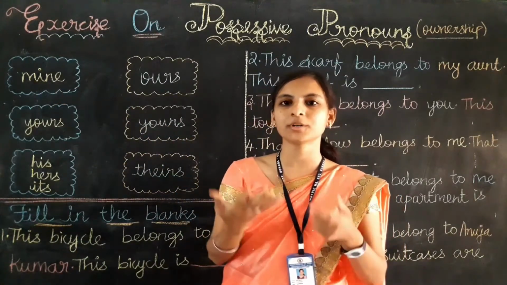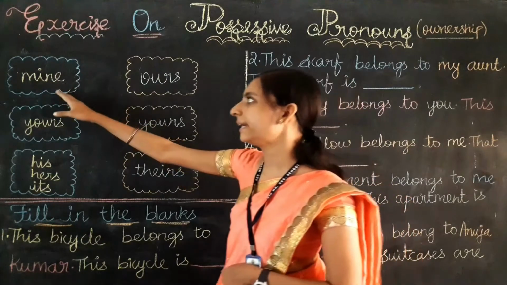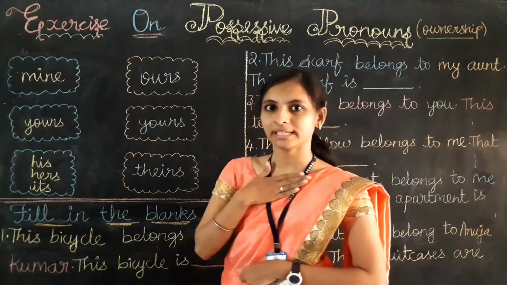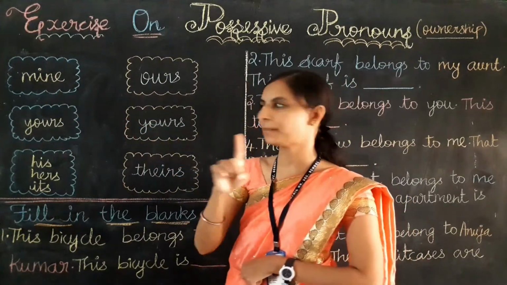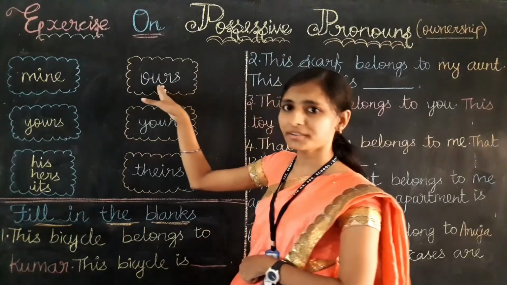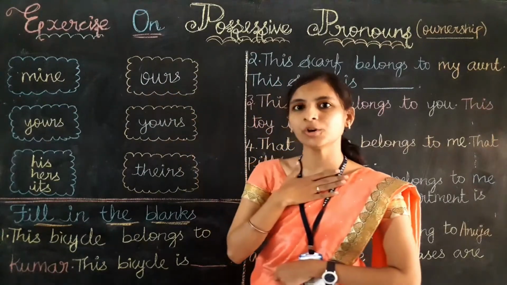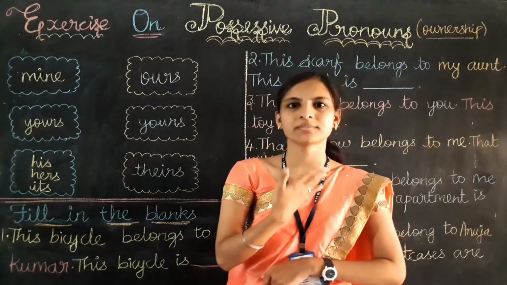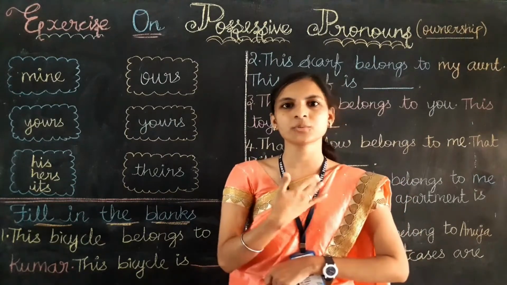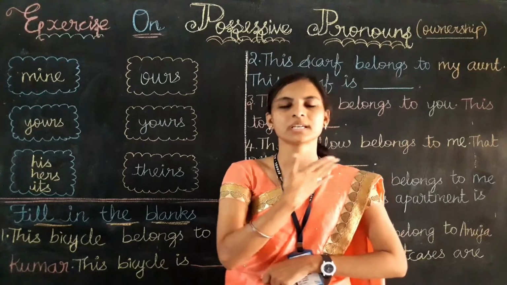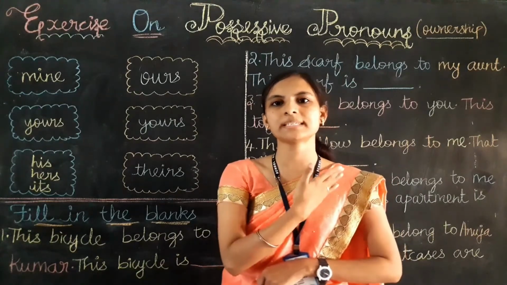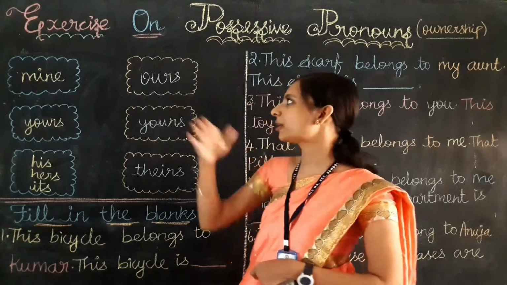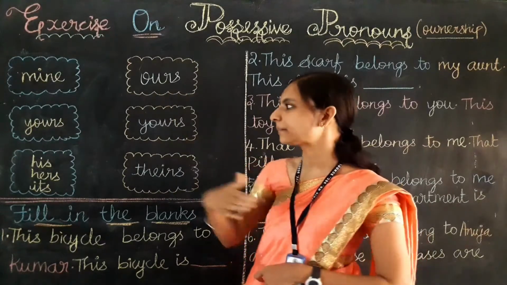I can tell you the Tamil meaning for all the pronouns first, and then we'll discuss the examples. Okay. So mine in Tamil will be ennodiyathu, only one person. Ours means engaludiyathu. It may be for 2 or 3 persons, belonging to the first person. If it belongs to me and my sister, I can say this house is ours. Ours means engaludiyathu.